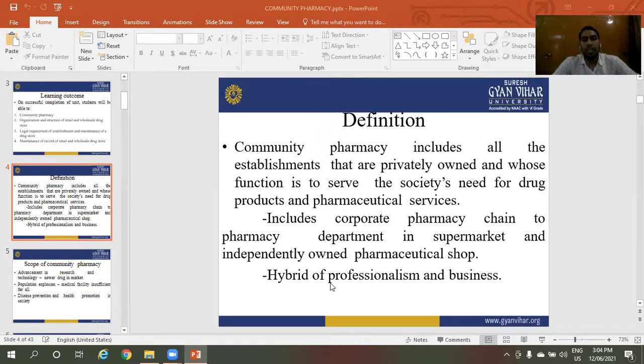Pharmaceutical services include corporate pharmacy chains, pharmacy departments in supermarkets and independently owned pharmaceutical shops. It is a hybrid of professionalism and business.